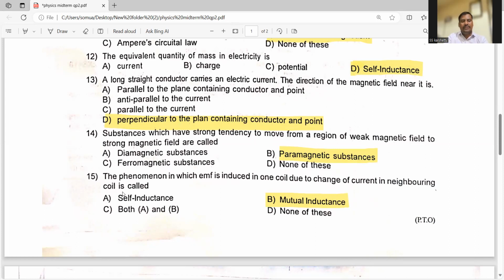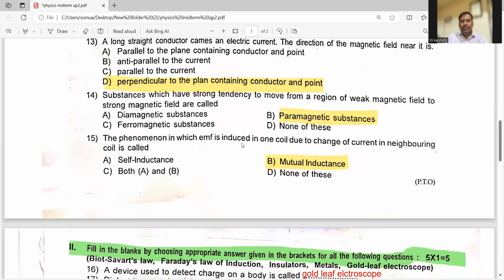Next, 15th question. The phenomenon in which EMF is induced in one coil due to change of current in a neighboring coil is called mutual induction, mutual inductance, right? Now see why it is mutual inductance. Self-inductance means a phenomenon in which EMF is induced in a coil due to rate of change of current in the same coil. But here it is a neighboring coil, and neighboring coil means it is mutual inductance. So option B is the right answer.